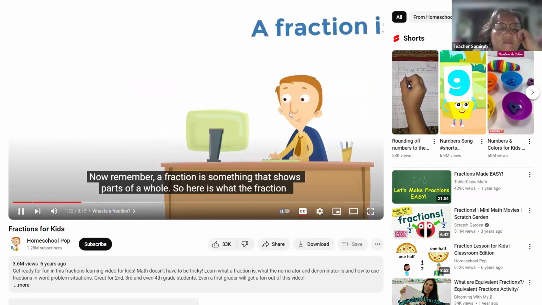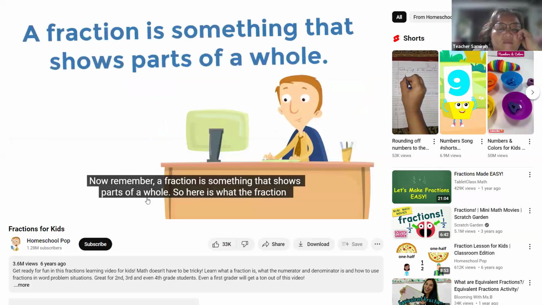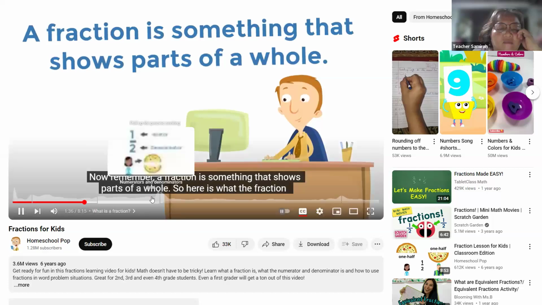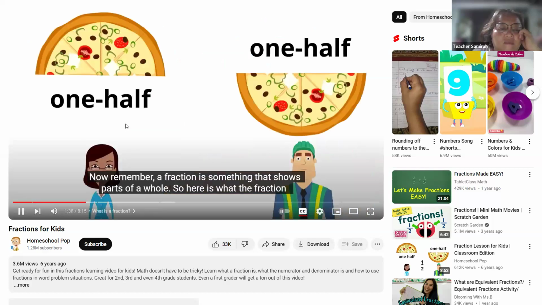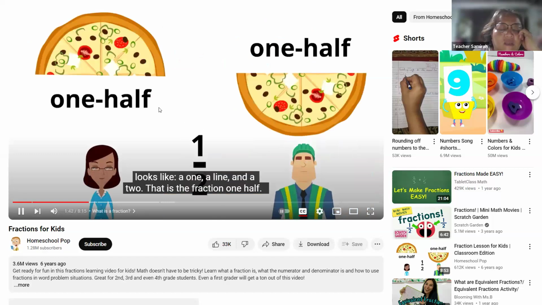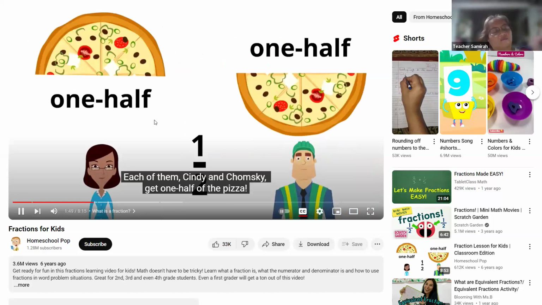Now remember, a fraction is something that shows parts of a whole. So here is what the fraction looks like. A 1, a line, and a 2. That is the fraction 1/2. Okay. Each of them, Cindy and Chomsky, gets 1/2 of the pizza.